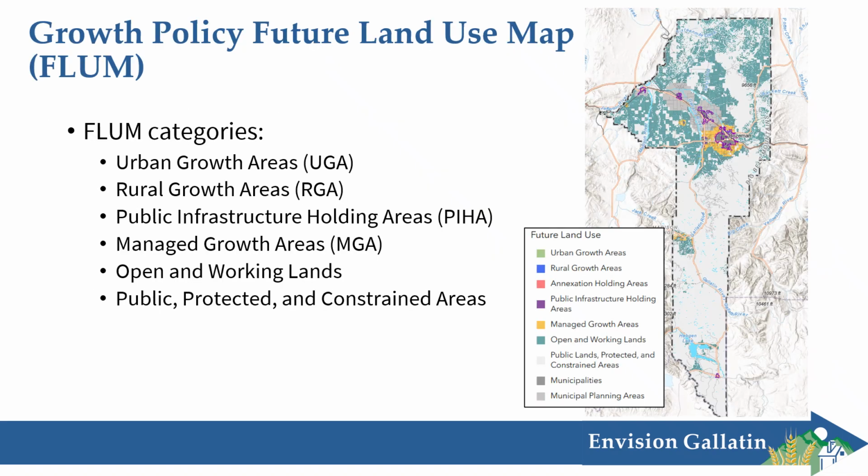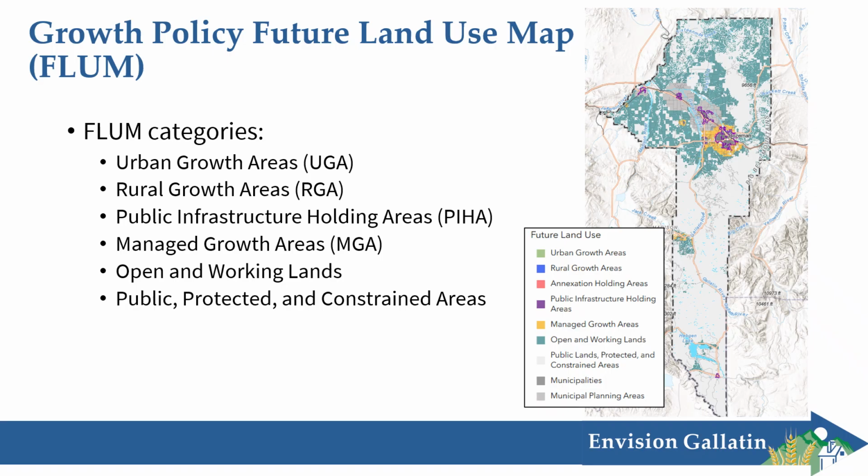I've mentioned several times the model code takes into account the varying infrastructure conditions that exist in the county. It does that by tying the recommended standards to the various future land use map, or FLUM, categories. If you're not familiar, the FLUM was adopted as part of the growth policy in 2024. In short, it's a visual representation of the goals and policies of the growth policy. It shows where development is more and less suitable in a map form.